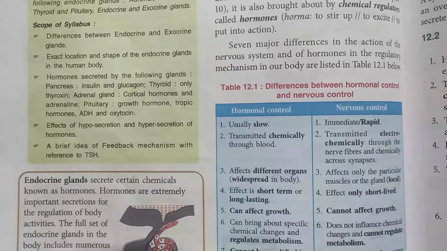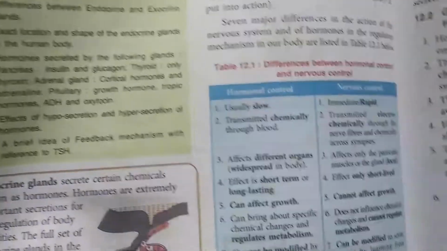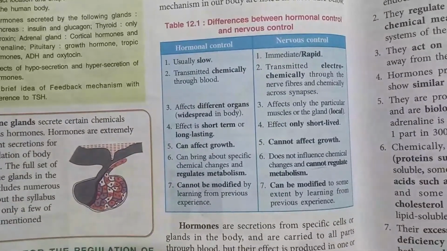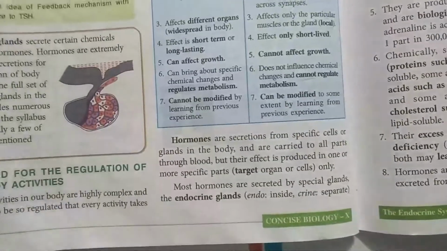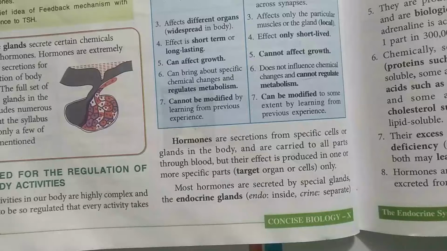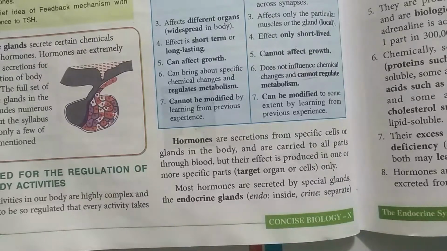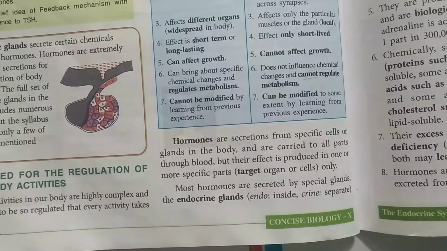That means there is no role of sympathetic or parasympathetic in hormonal control, whereas it is there in nervous control. So these are the basic differences between hormonal control and nervous control. And hormones are secreted by the endocrine glands, and they affect only the target organ. That means on a particular organ on which they have to show their effect, they will show their effect only on that target organ.